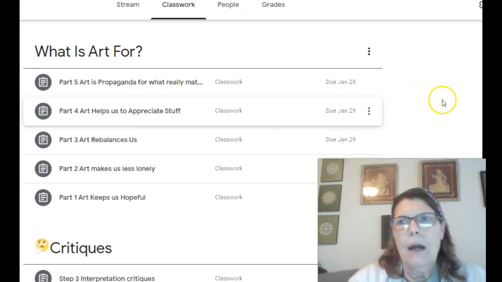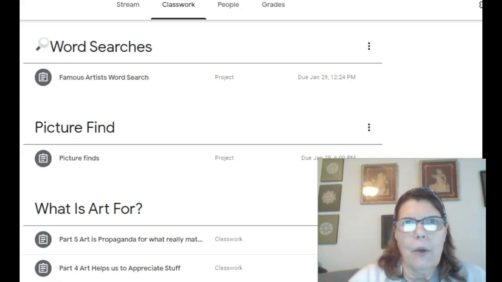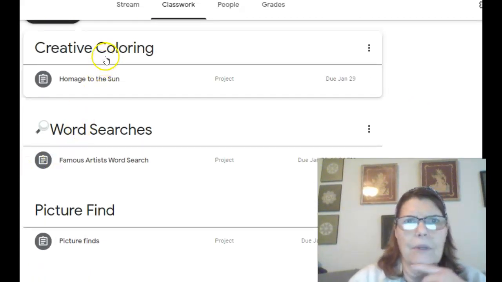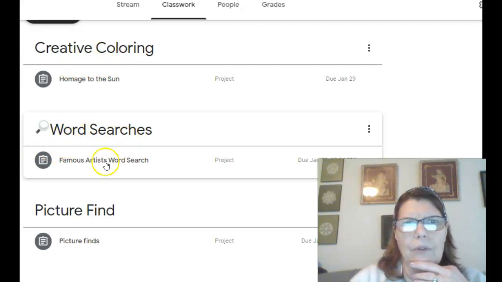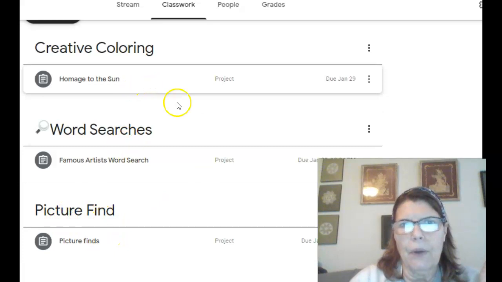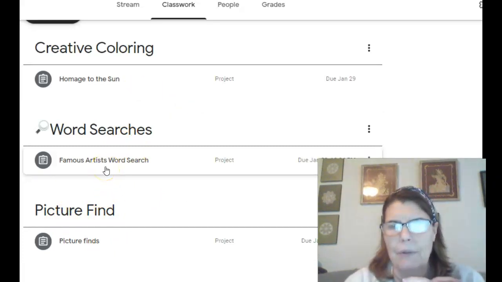All right. And I hope you've all already opened up these 3 different assignments here: creative coloring, word search, and picture find. They have little videos I've already made that go with those, and this is a word search, and I think we all know how to do those.